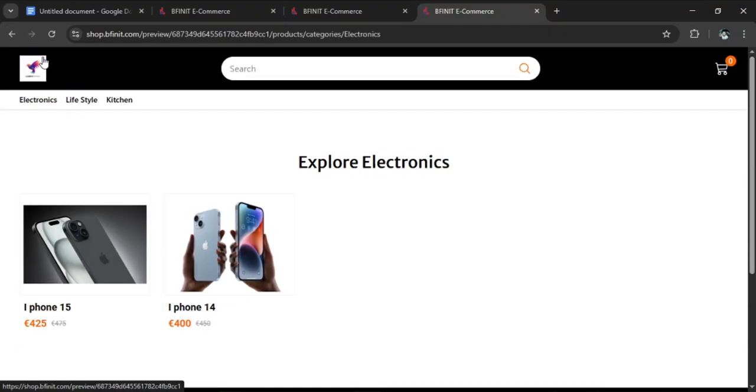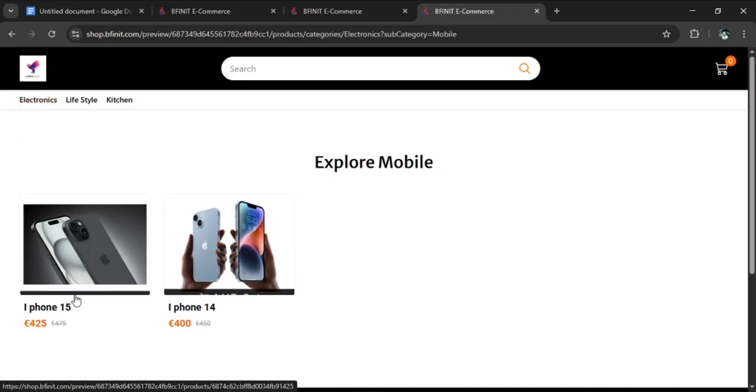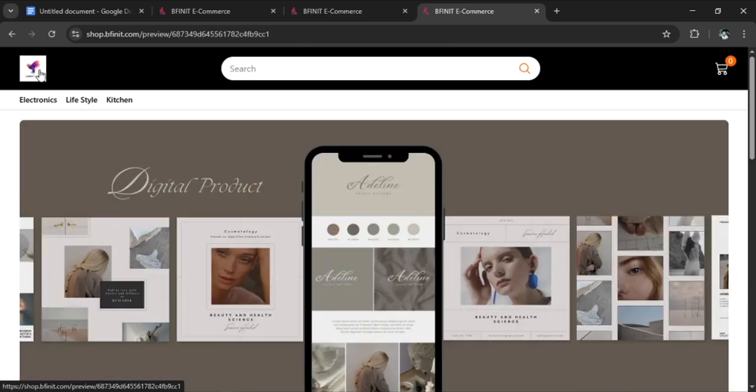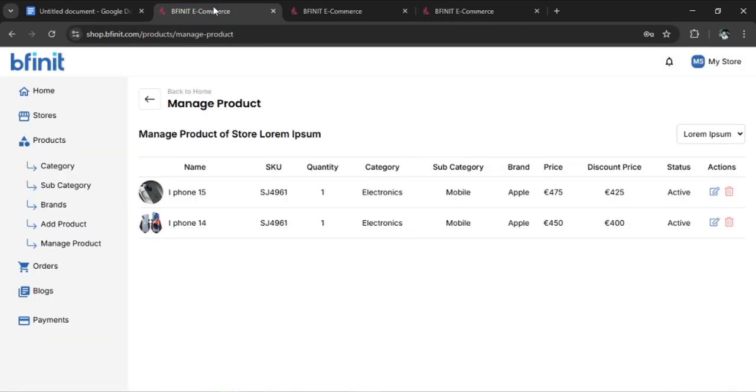We can also view the product details via the category panel. We can delete the product here as well. Click the trash icon next to the product you want to delete.